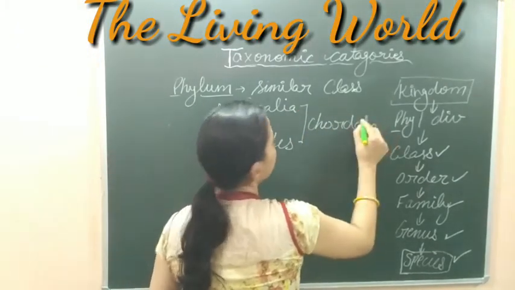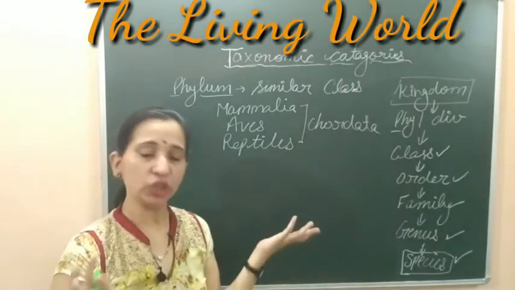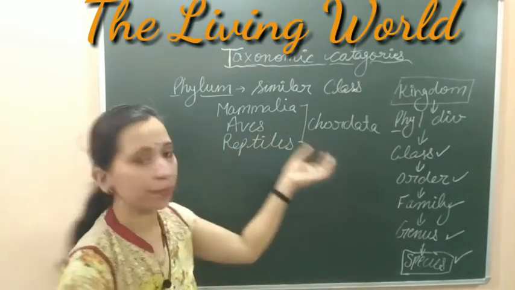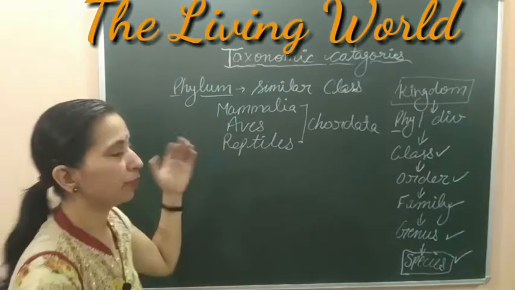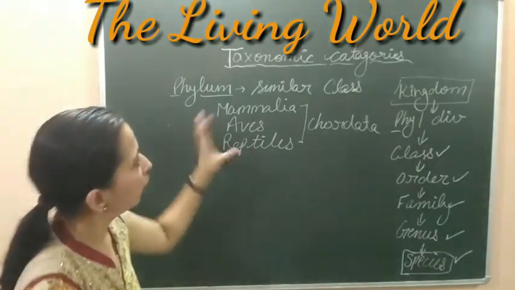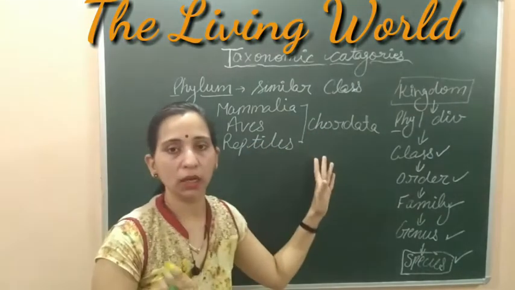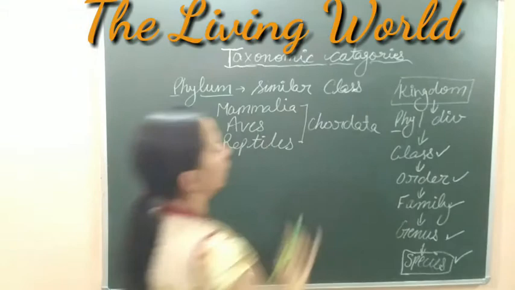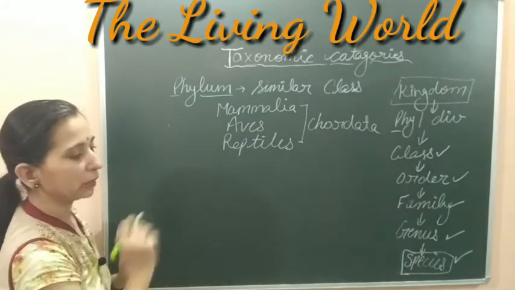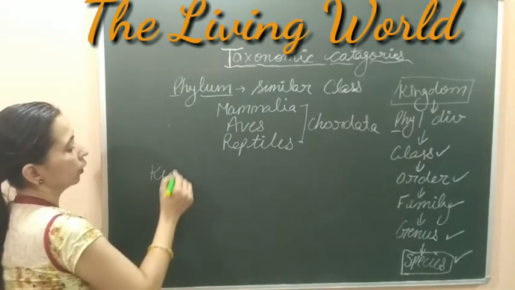So we can say that the phylum is a group which contains or includes the similar classes, and this is the example: Mammalia, apes, reptiles. All these are the different classes which are included into the single phylum, that is the Chordata. Now after this, let's come on to the next group, that is the kingdom.